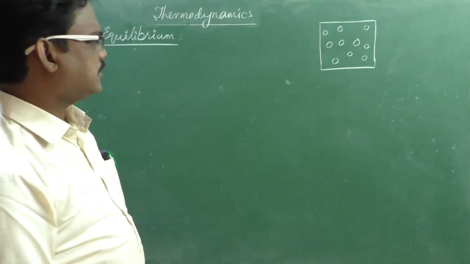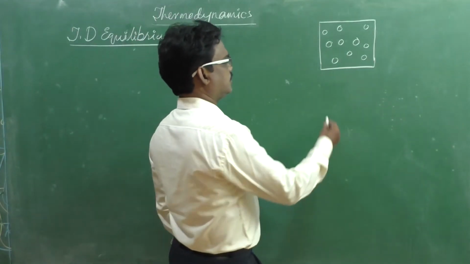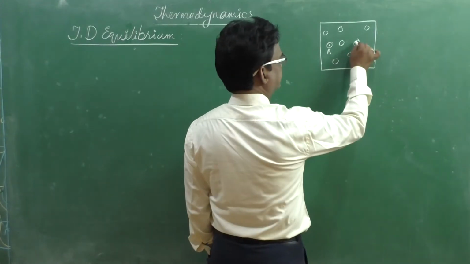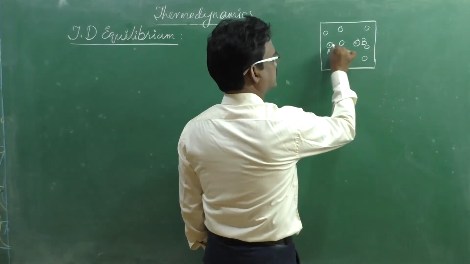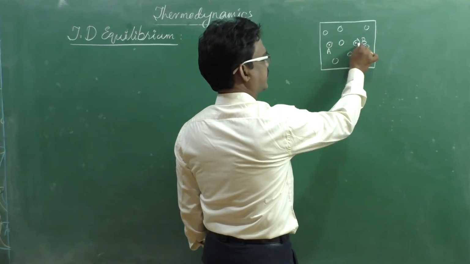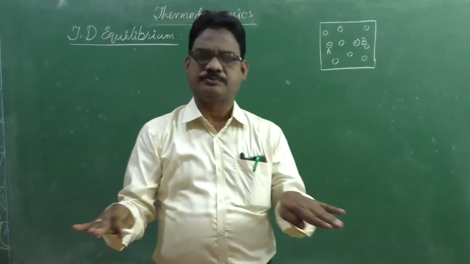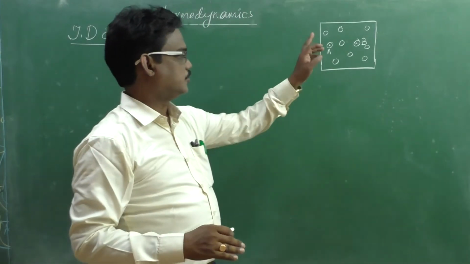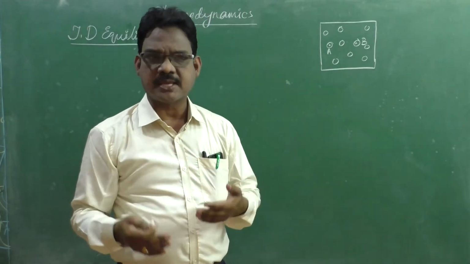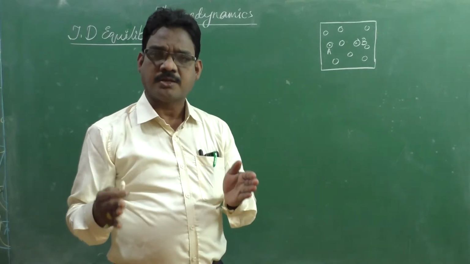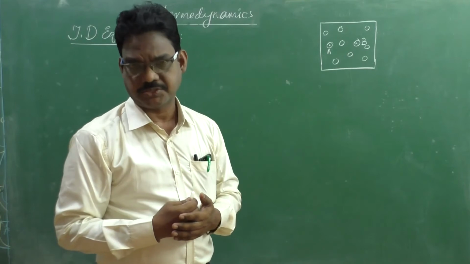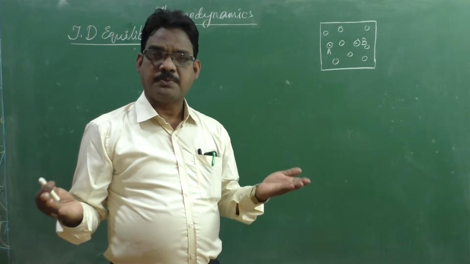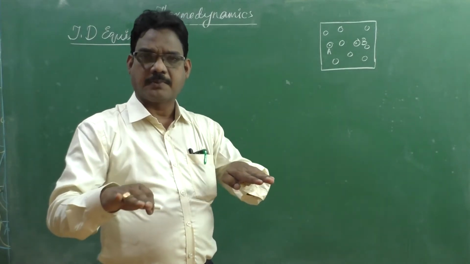Within the system, suppose we take the temperature at point A and the temperature at point B. Suppose the temperature between these two points is the same, then there is no flow of heat energy from A to B. In other words, we can say A and B are in thermal equilibrium. When the temperature is the same, A and B are in thermal equilibrium.